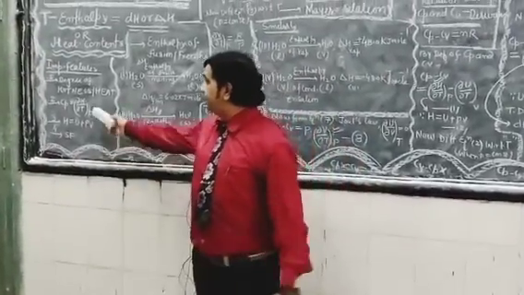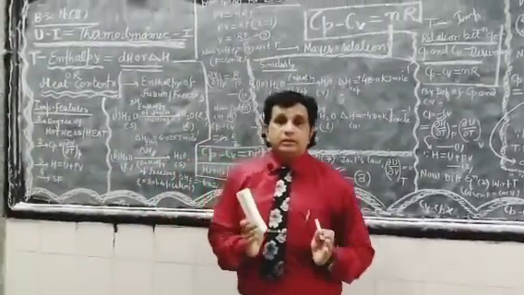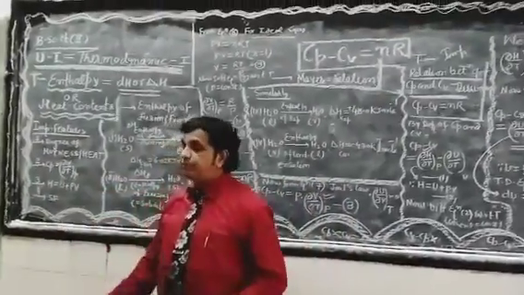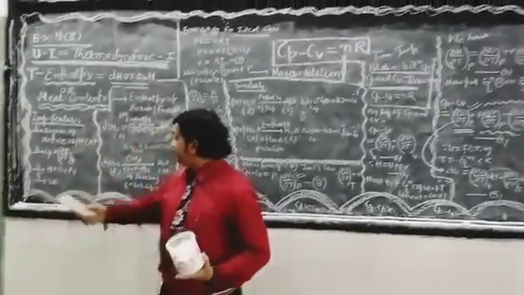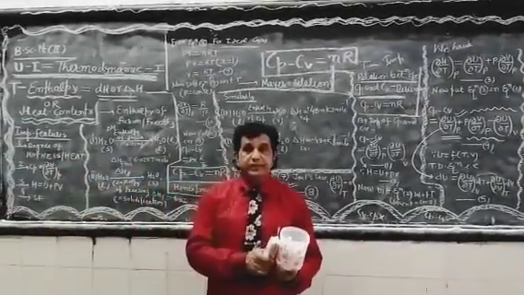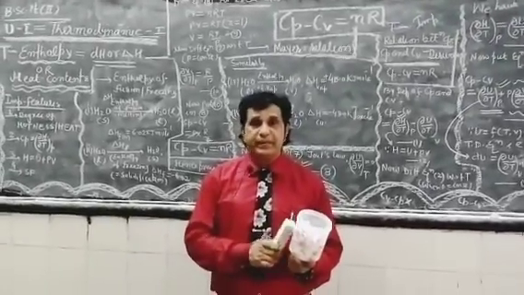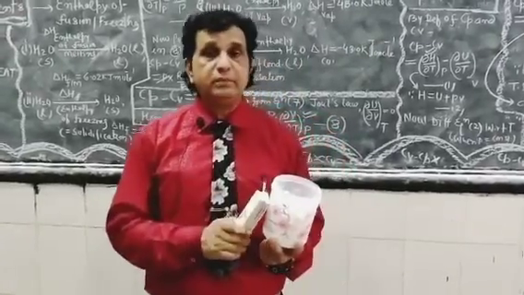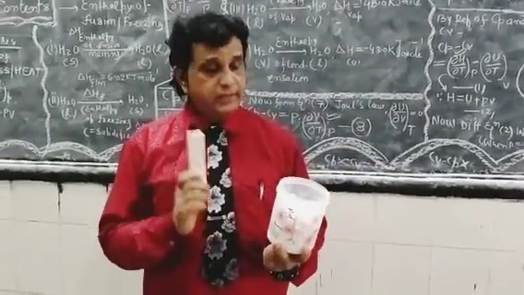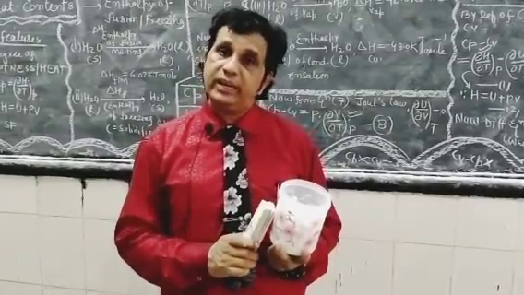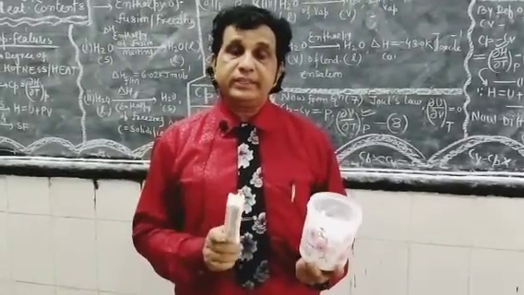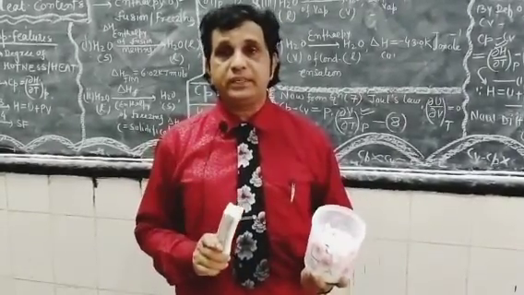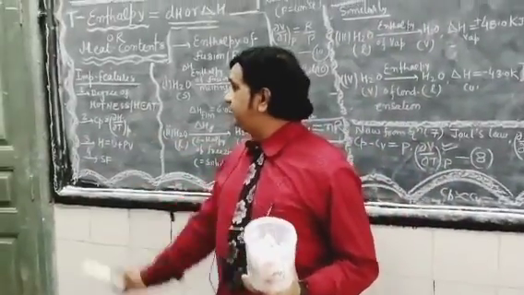Enthalpy is mainly concerned with the heat taken, delta H upon delta T at constant P. Suppose I assume this container as a system. To increase the temperature of this system by dT degree Celsius, the absorbed heat delta Q will be equal to delta H. In such a situation, this quantity is known as the heat capacity at constant pressure.